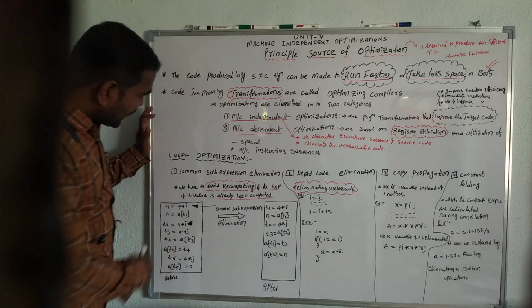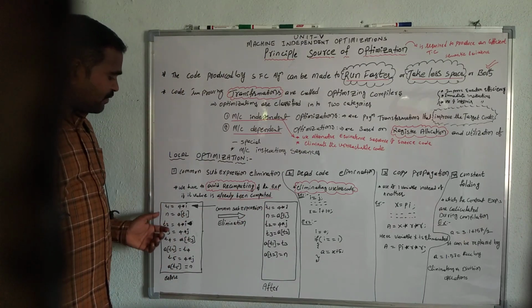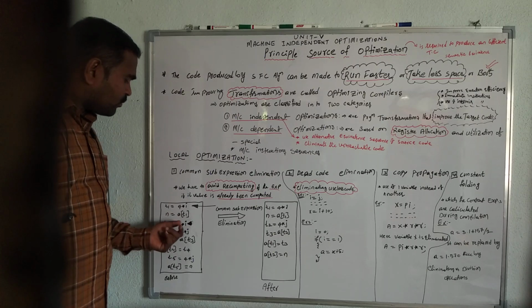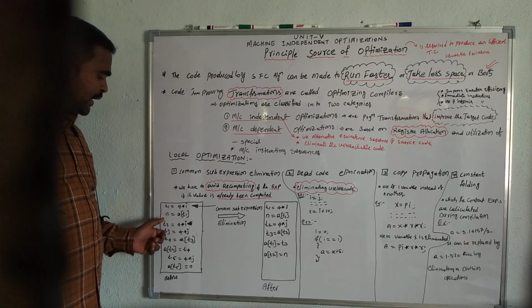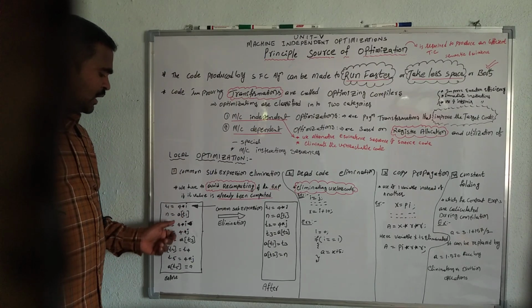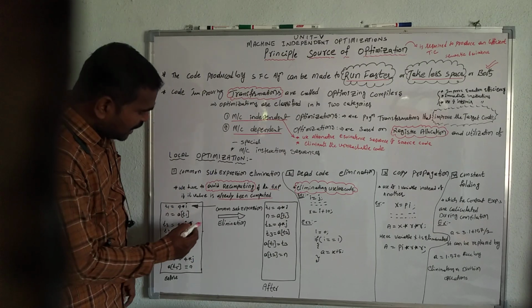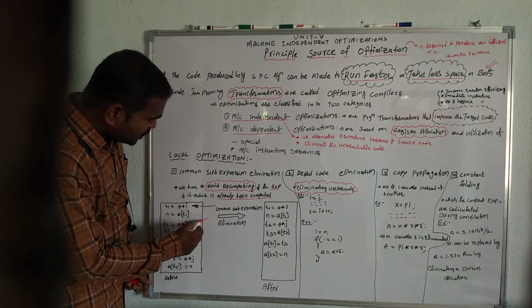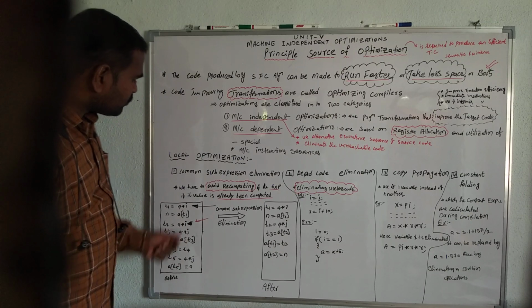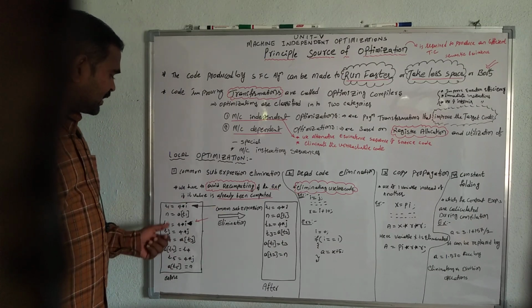Suppose for example we have some code: T1 = 4 * I and N = A[T1]. In this case, some common expressions are already evaluated.